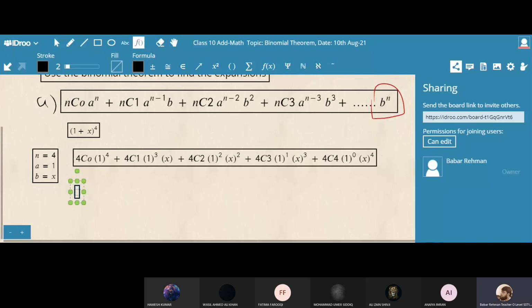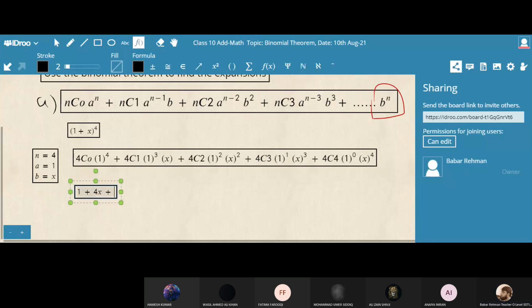Sir, 1. And 1 will multiply by 1 power 4, it will remain the same. Okay. Now, Vasil, 4C1, what is the answer? Sir, 4. 4 will multiply by 1, so I write 4x.